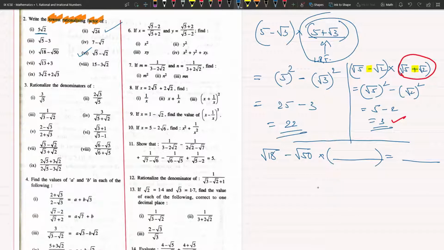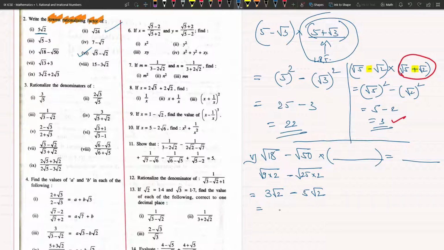Sir, seventh one. Next question is over here, the fifth one. Yes sir. Sir, first we will simplify 18. Very good, which will be 9 into 2. Minus, we will simplify 50 also. So it will become 25 into 2. Very nice. What next? So, sir, 9 into 2 will become 3 root 2, minus 5 root 2. Very good.